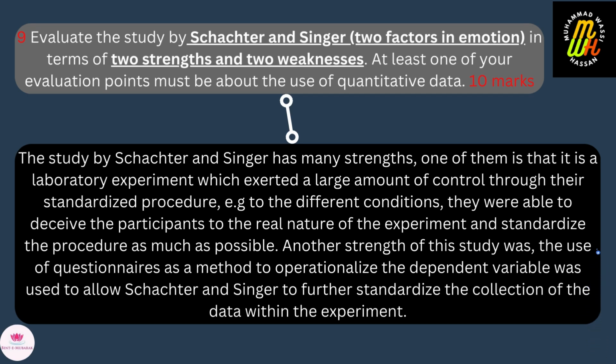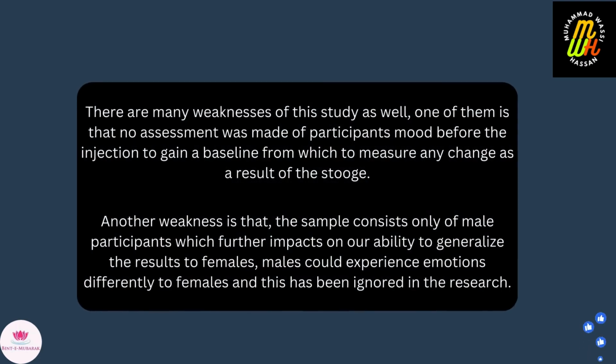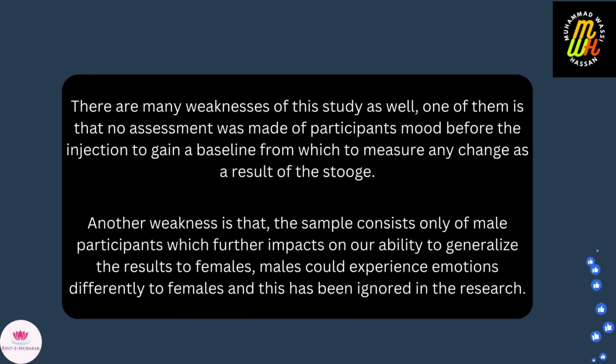Another strength of this study was the use of questionnaires as a method to operationalize the dependent variable, which allowed Schachter and Singer to further standardize the collection of data within the experiment. There are many weaknesses of the study as well.